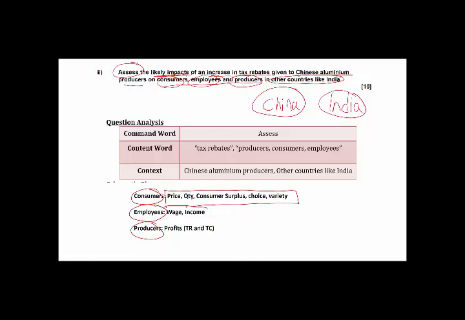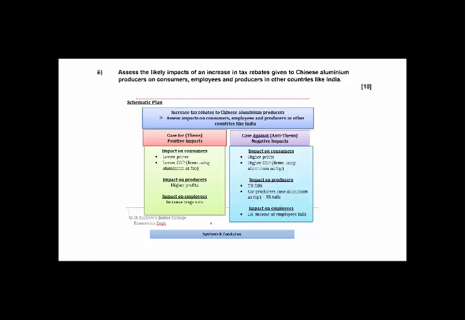When we look at employees, if you are working, you are definitely concerned about your wages and income. For producers, we assume profit maximization as the traditional objective, so you will be concerned about your profits, your total revenue, and your total cost. So here, likely impacts can be divided into positive as well as negative impacts, which is what we have done here.